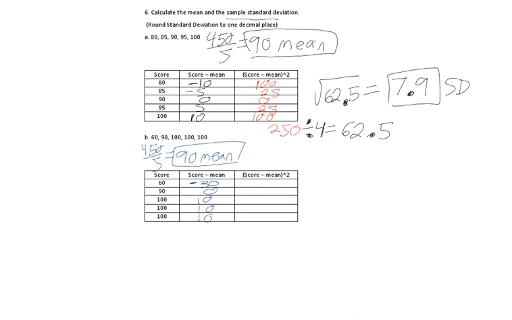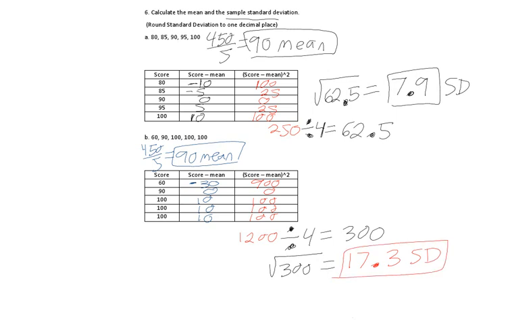Okay, now I have to square every score. So negative 30 squared is positive 900. 0 squared is 0. And 10 squared is 100. And if you add everything, you're going to get 1200. Okay, next we're going to divide, and again, because there are 5 numbers, we're going to divide by 4. So you're going to get 300. And finally, do the square root of 300. I get 17.3. Alright, very good.